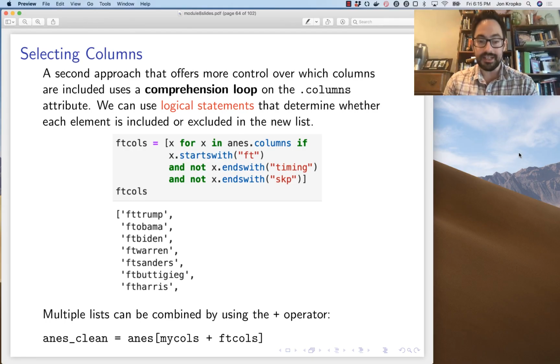And then the last thing, say I type in some columns by hand, and I call that my calls. And then I use the FT calls list that I defined above, and I want to include both of them in one call. Then I could just add them together like this. The addition sign applied to two lists appends the two lists together. So it's one long list that contains both of those two lists.